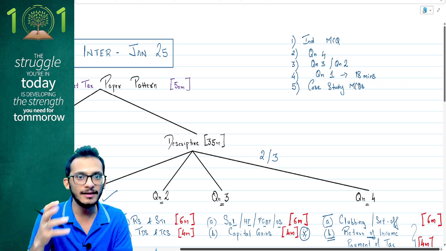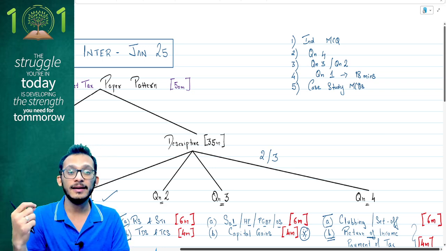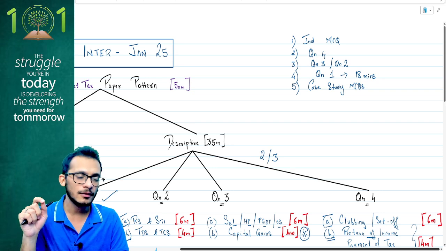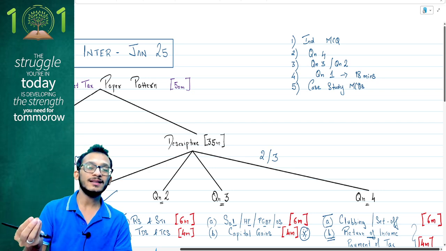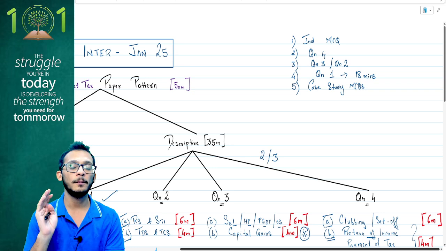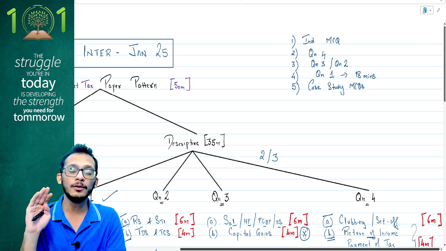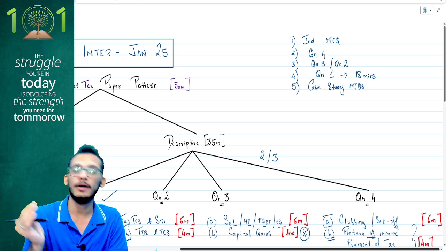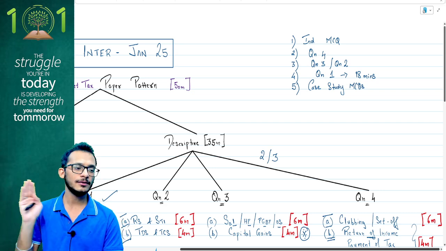What exactly are the data points they want to check? Then go back to the MCQ and start marking those things which are important, because ICAI loves to give you irrelevant information. You need to first understand the requirement of the MCQ question and then go back to your case study to see which points you should focus on and which points you can let go. That will help you cover the MCQ case studies a lot faster than what you would normally spend. Yes, this is what my sequence will be, people.